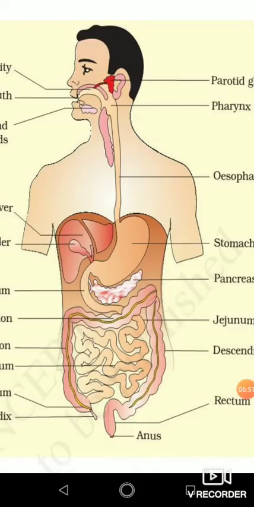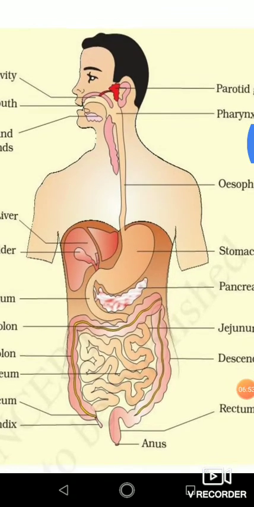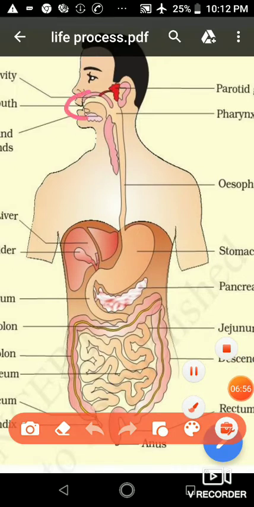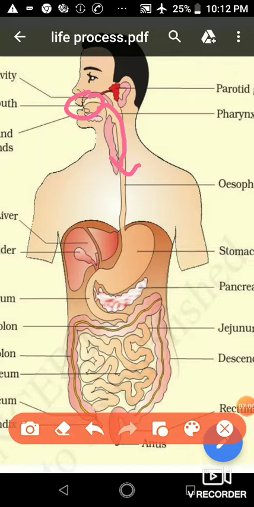Okay students, so after the mouth our food enters into the food pipe that is called the esophagus.